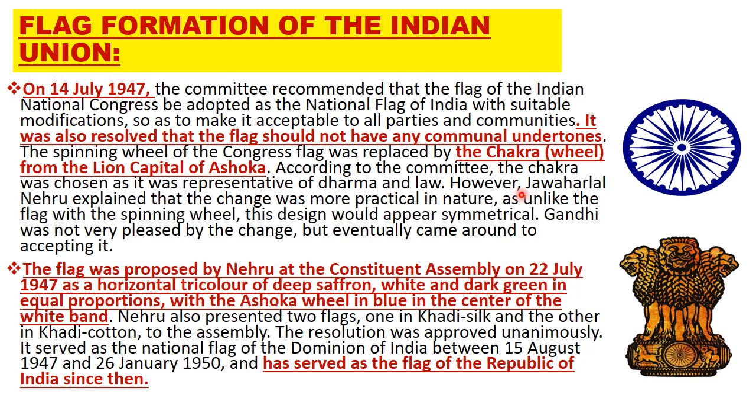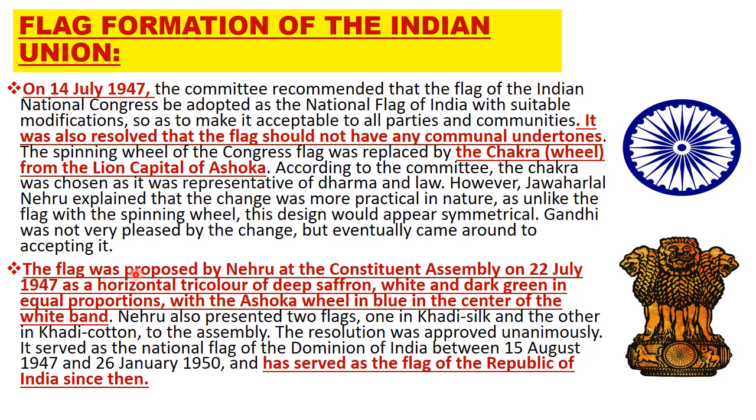However, Jawaharlal Nehru explained that the change was more practical in nature, as unlike the flag with the spinning wheel, this design would appear more symmetrical. Gandhiji was not very pleased by the change but eventually came around to accepting it.